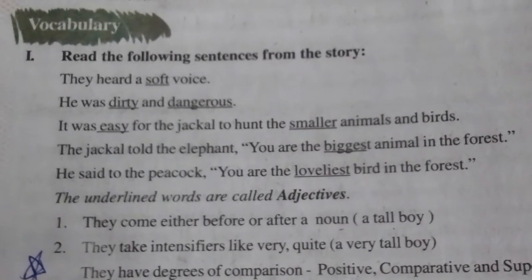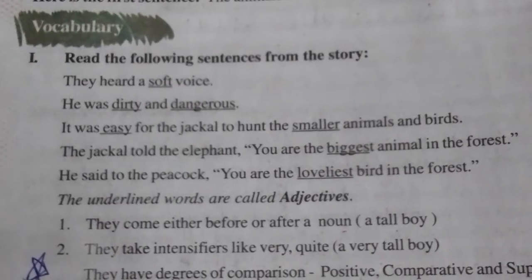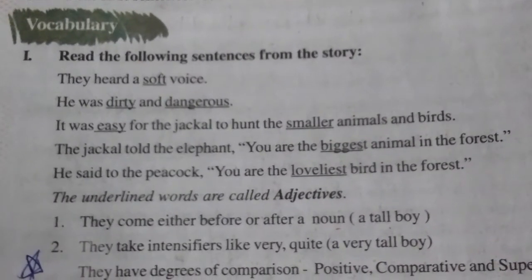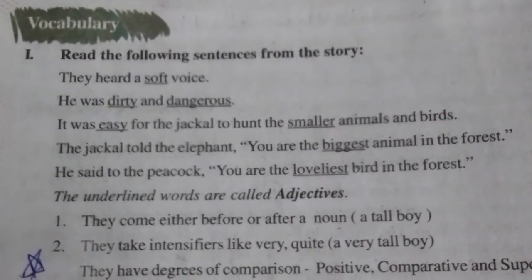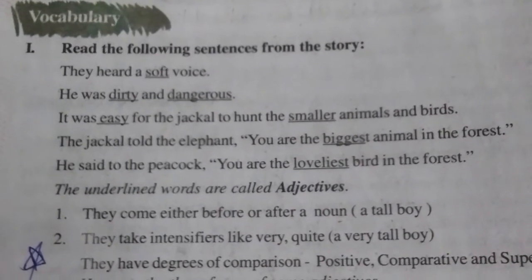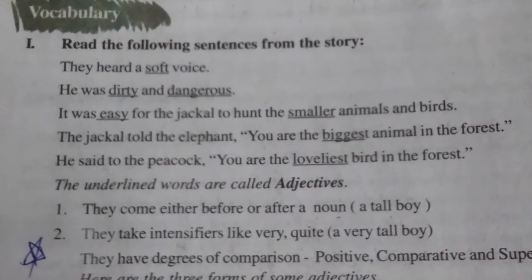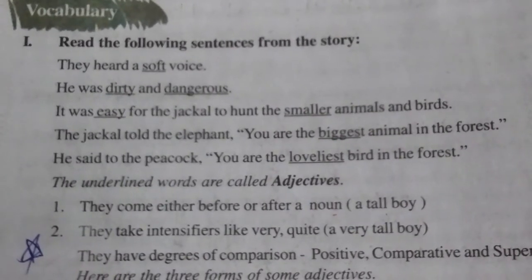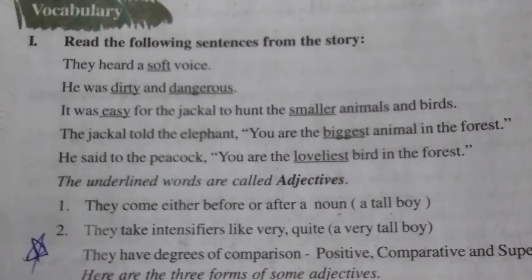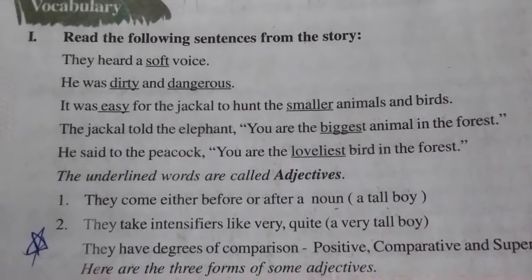It was easy for the jackal to hunt the smaller animals and birds. Easy and smaller are adjectives. The jackal told the elephant, "You are the biggest animal in the forest." So biggest is an adjective. He said to the peacock, "You are the loveliest bird in the forest." So all these underlined words are called adjectives.